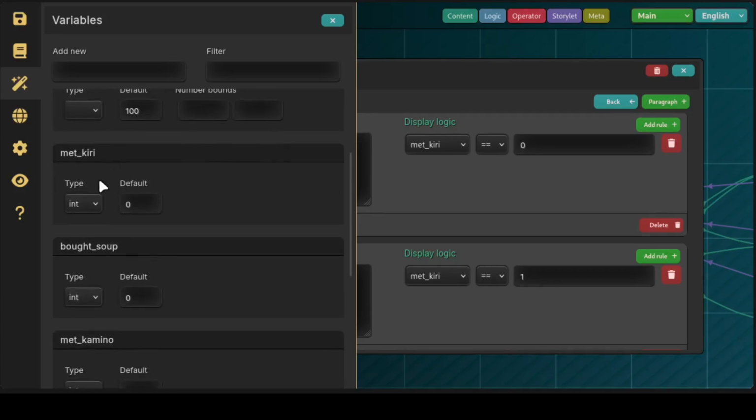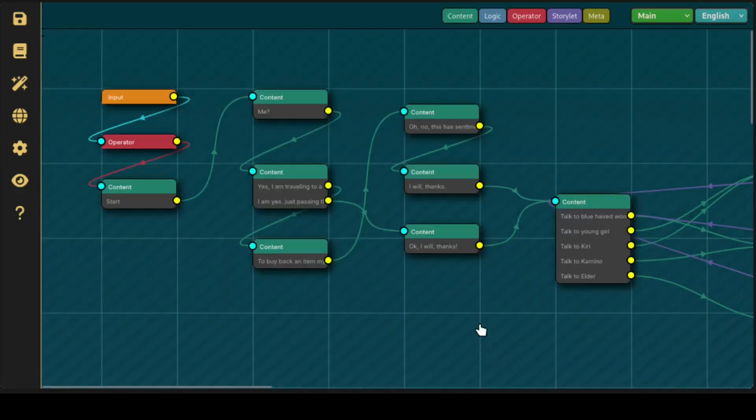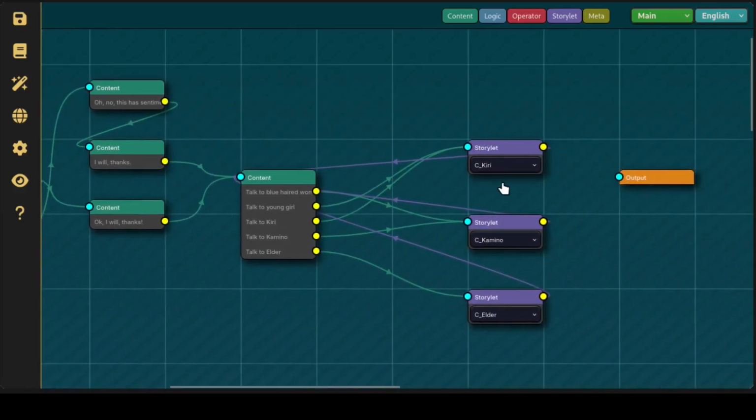Anyway, yeah, met Kiri 0. There's also one called bought soup, which I use to determine whether you bought soup or not. I'm just using integer. There's different data types here, but I didn't put in booleans because I wanted to keep it as simple as possible and for it to work with as many different game engines as possible. So yeah, for this I'm just using 0 or 1. Met Kiri, bought soup, 0 or 1. Yeah, and the way we use this is in the conversation with Kiri.